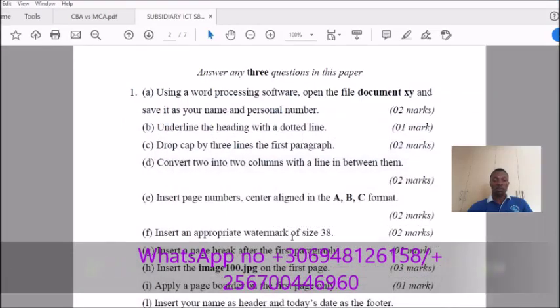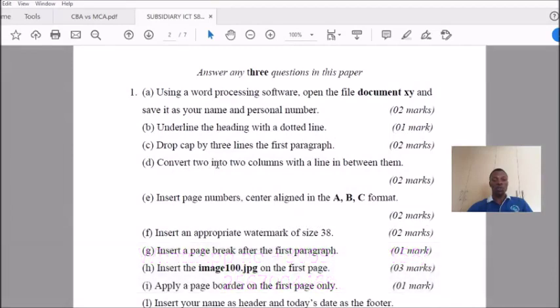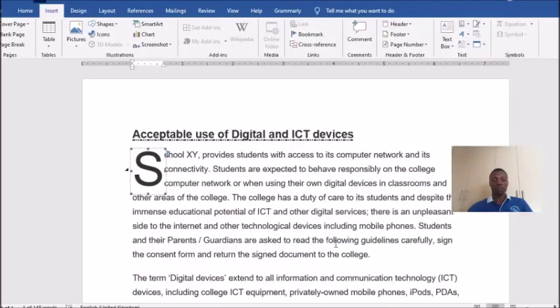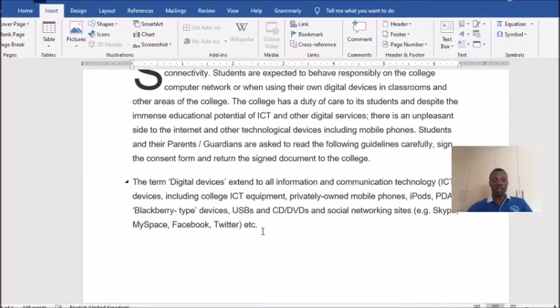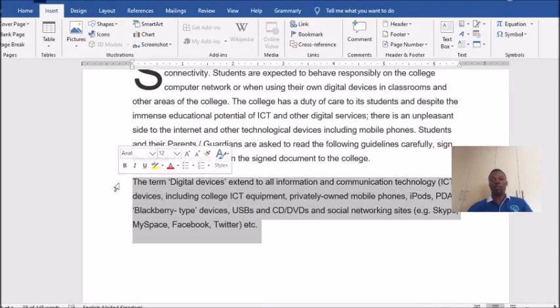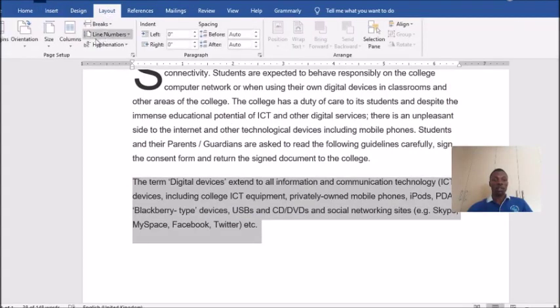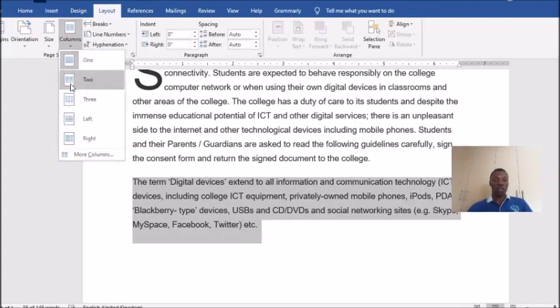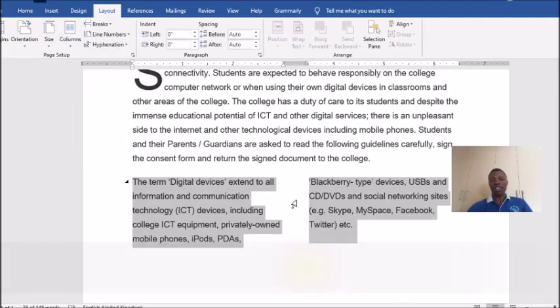So from there you go back, convert, I think paragraph 2, because here they have already said paragraph. So convert paragraph 2 into 2 columns with a line in between them. So now we are converting this paragraph 2 into 2 columns. You come to layout, come to columns. If you just select here, it will not print the line in between.